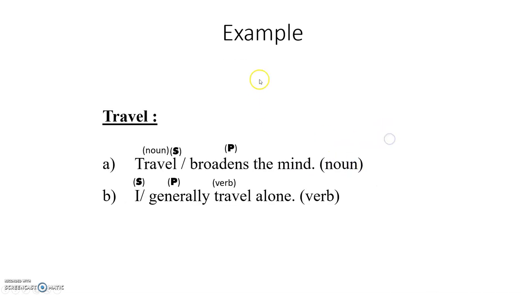And let's see another example to understand this better. See the word travel. Travel broadens the mind. Now, travel is not an action word. It's a noun. Broadens is the verb. Then, if I say I generally travel alone, travel becomes the verb. Therefore, here we use the word travel as a noun as well as a verb.